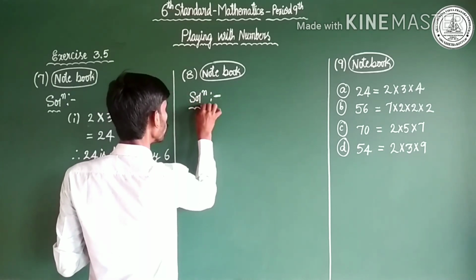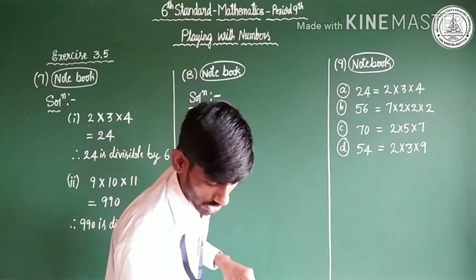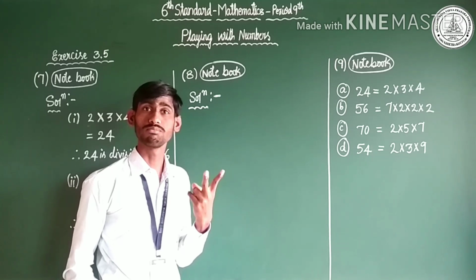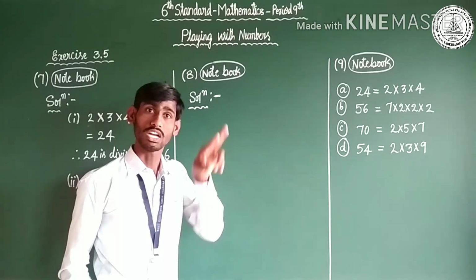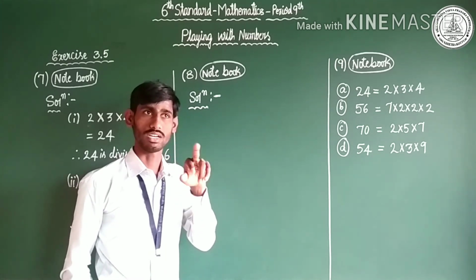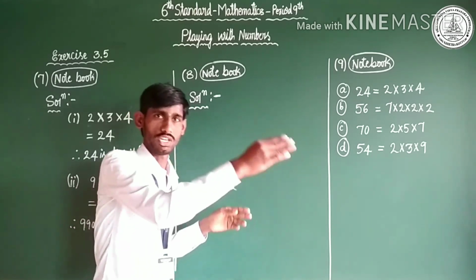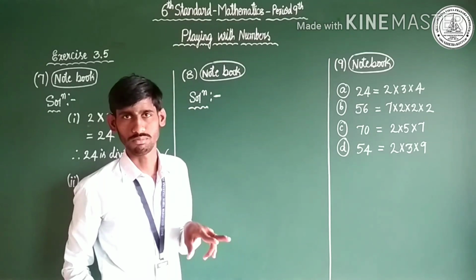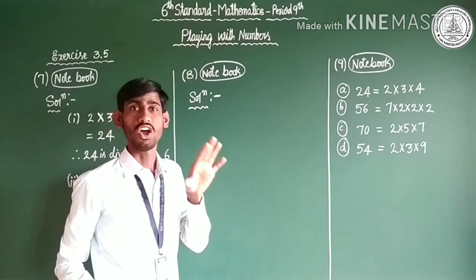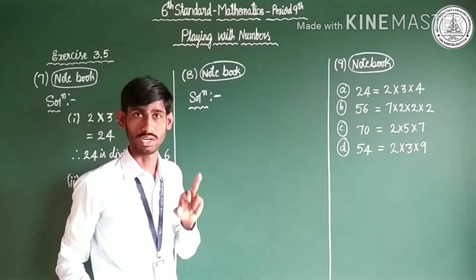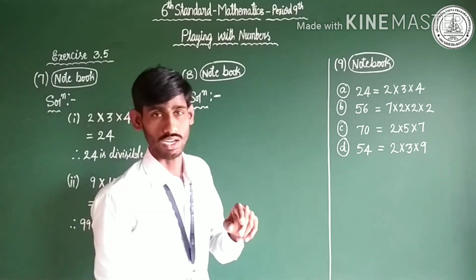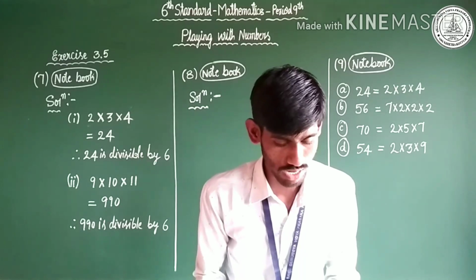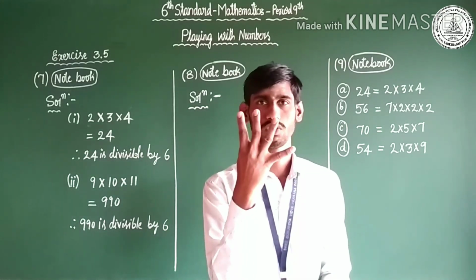Before putting your solution, try to understand the question. What do we need to do now? We need to add which numbers? Consecutive numbers. In consecutive numbers, there are different types: normal consecutive numbers, I mean counting numbers, and also even consecutive numbers and odd consecutive numbers. So now we need to add two odd consecutive numbers. Okay, Chotu? We need to show that the sum of two odd consecutive numbers is always divisible by 4.